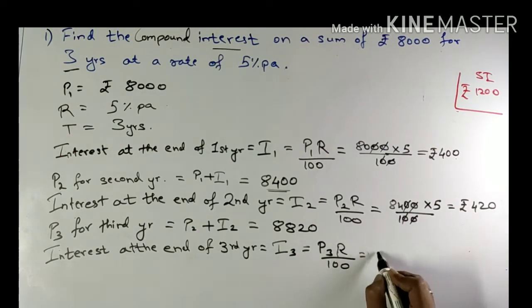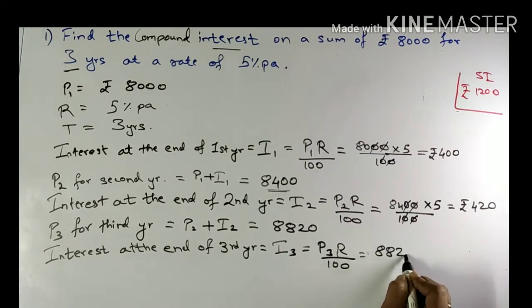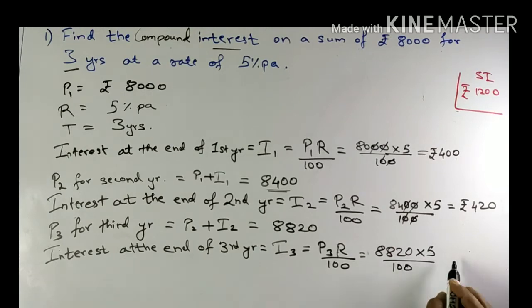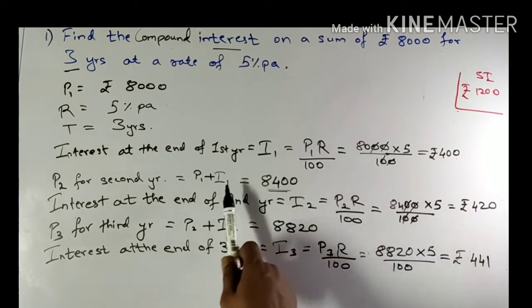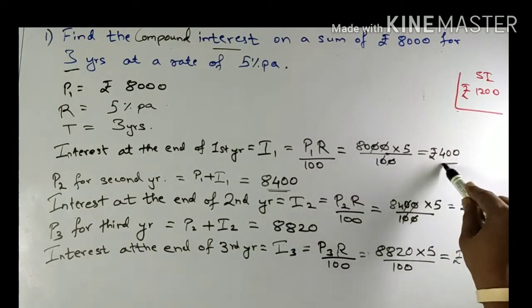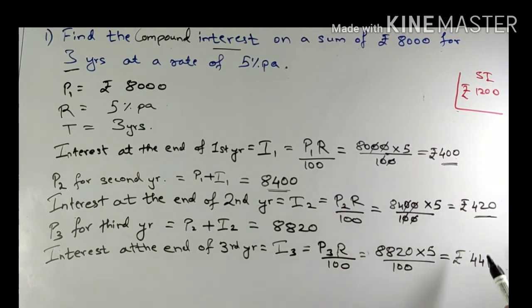So P3 is 8820 multiplied by 5 upon 100, which should give me rupees 441. So we have I1, I2, and I3.